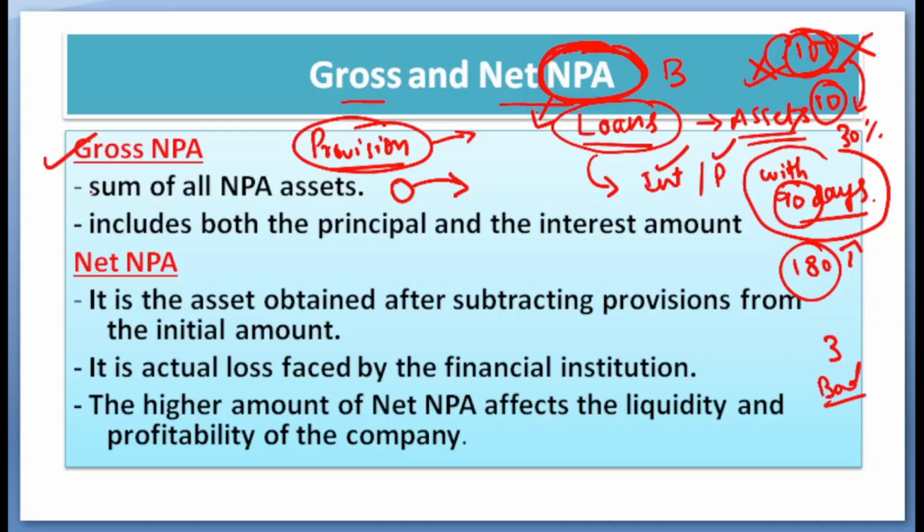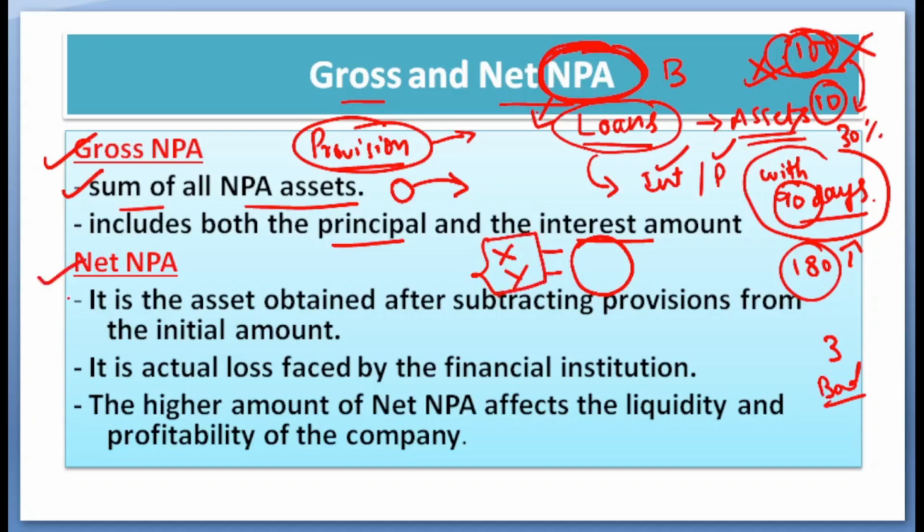Gross NPA is nothing but the sum of all NPA assets. That means you have given a loan to Mr. X, which is an NPA. You have given a loan to Mr. Y, which is an NPA. So the sum of all these NPAs is nothing but gross NPA. So they include all the principal amount and the interest amount given to all the people who are defaulting.